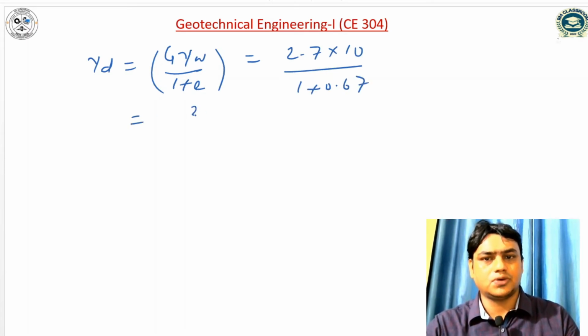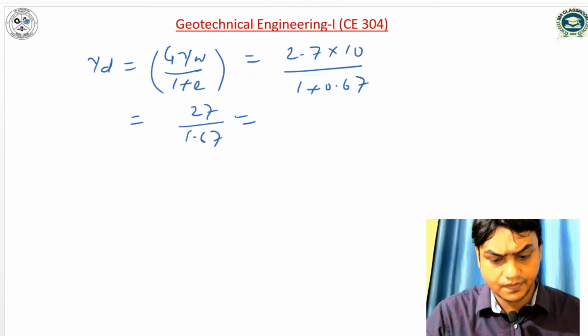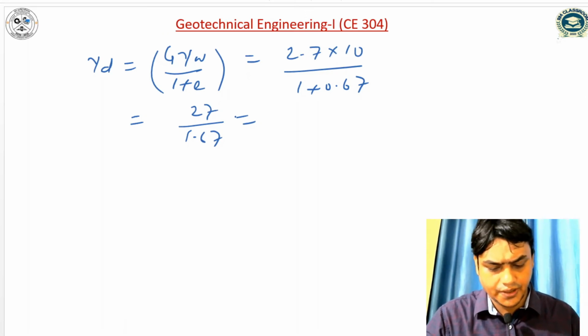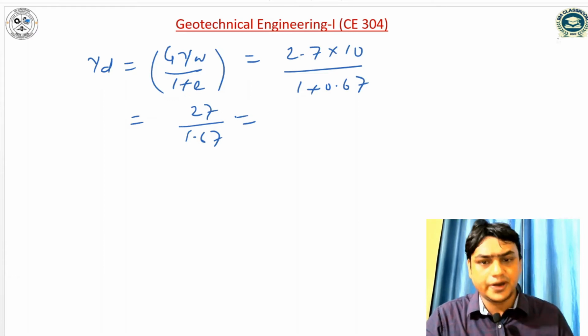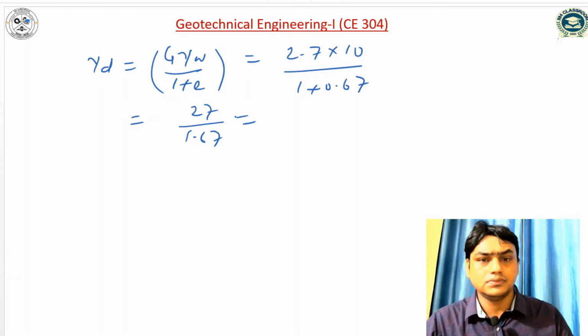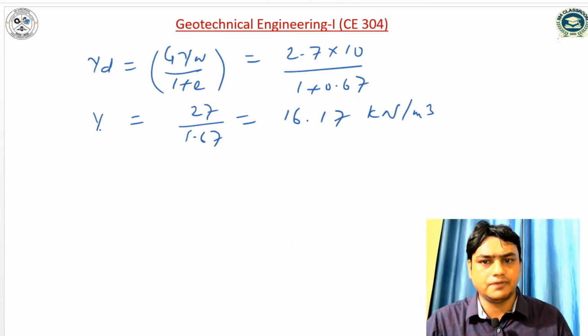So it is 27 divided by 1.67. So it is coming 16.17 kilonewton per meter cube. So dry density we have computed.